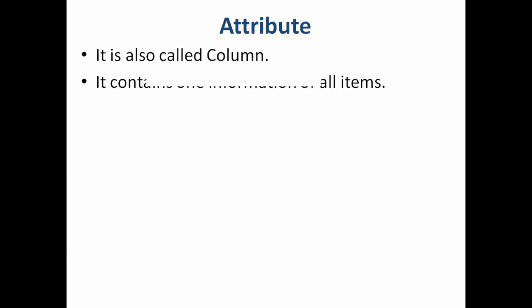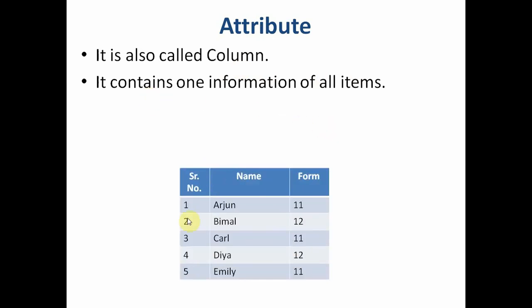The next term was attribute. Another name for attribute is column or field. I have not mentioned it here, but it's also called a field. It contains one information of all items. Say, for example, the serial number field contains one information, that is the serial number of all students. The name field contains the name of all students.